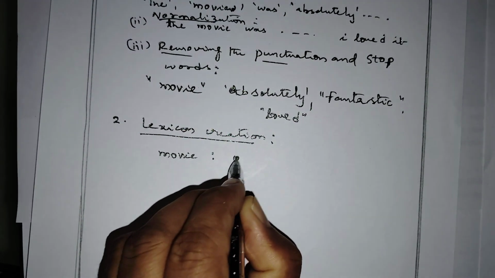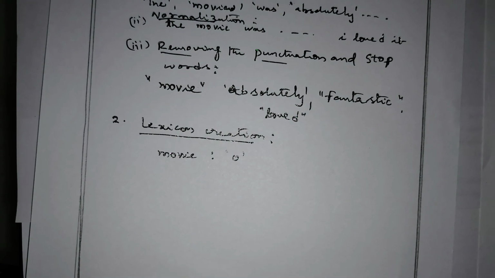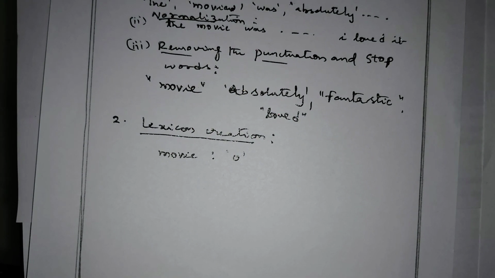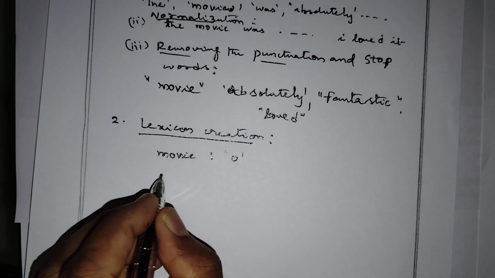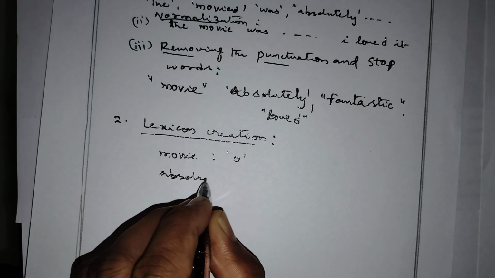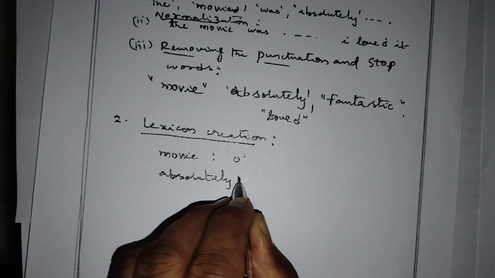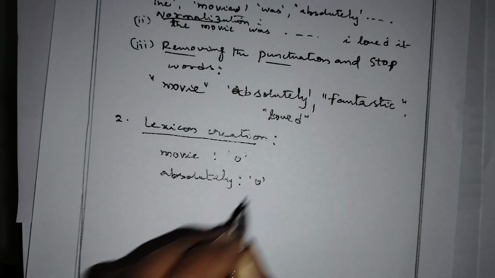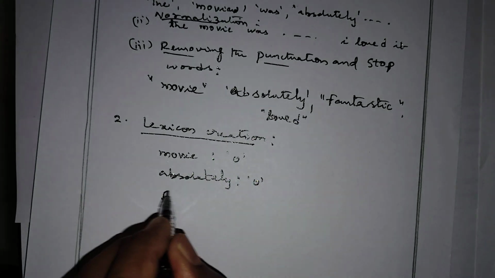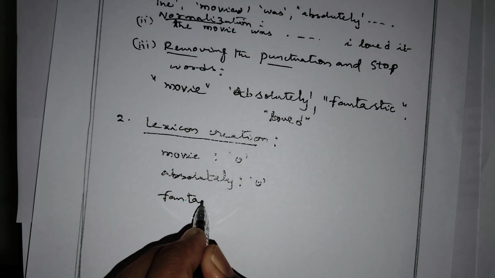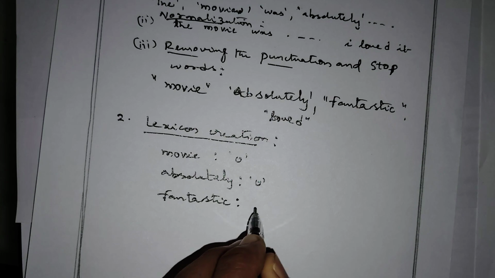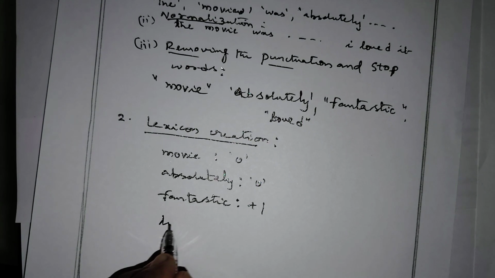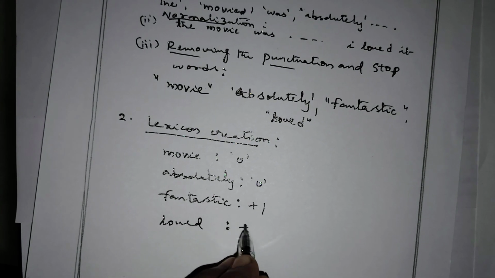Movie, give it 0 because it is not a sentiment, it is not emotionally connected. And absolutely also is not emotionally connected, so we give 0. Fantastic is a positive sentiment, we give +1. Loved, this word is also positive.